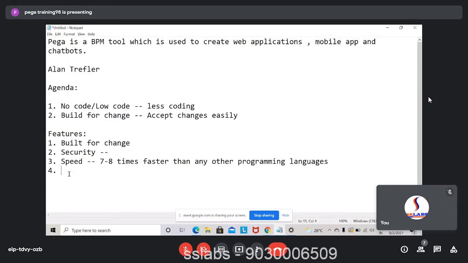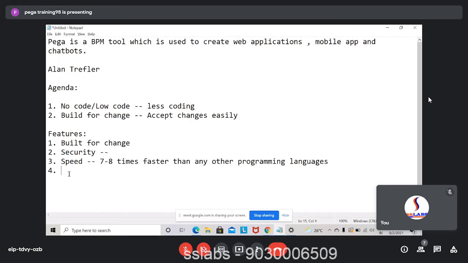Now let's say I have a company and I want to build an application on Java, I download Eclipse from Google and I start working on it. But the same thing I cannot do with Pega. I cannot download it from Google because it's a completely licensed tool, and the license is held by Pega Systems. If you want to work on Pega, you need to pay a huge amount for the license to Pega Systems, and then they'll give you the license. Then you start installing it, and then you start working on it.